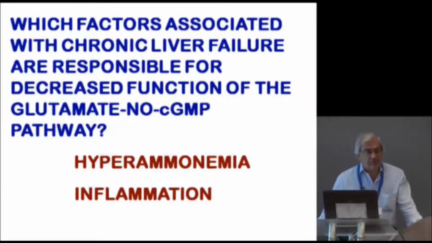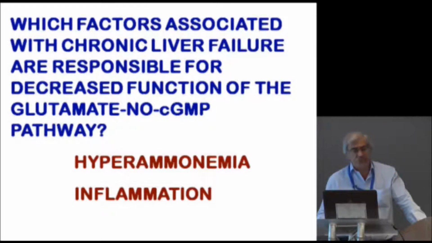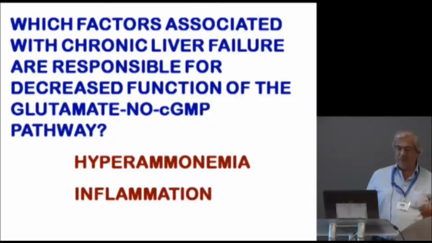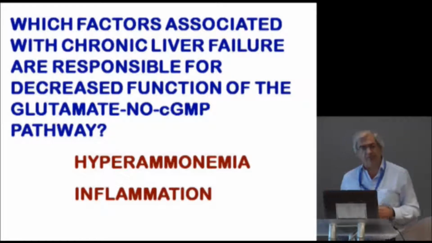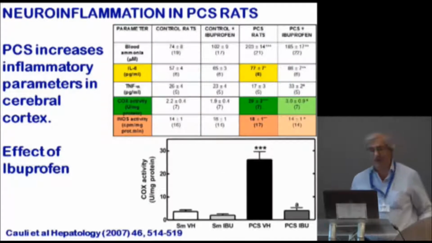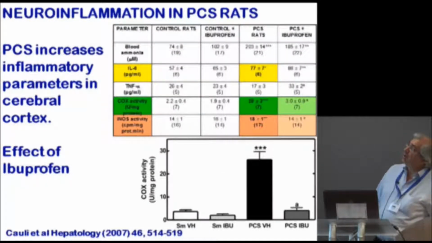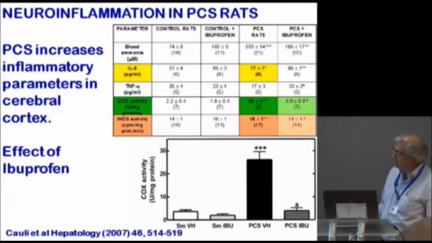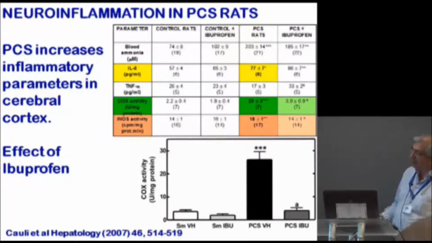It is clear from the studies in the last years from several groups, including our group, the group of Jalan and other groups, that hyperammonemia and inflammation act synergistically to impair cognitive function in patients with minimal hepatic encephalopathy. Then we studied the possible role of neuroinflammation in this situation. We studied whether rats with portacaval shunt show neuroinflammation, and we found that in the cerebral cortex of rats with portacaval shunt there is an increase in inflammatory factors such as interleukin-6 or the activity of COX, which is strongly increased in the cortex of these rats.